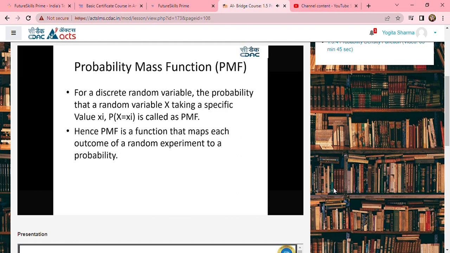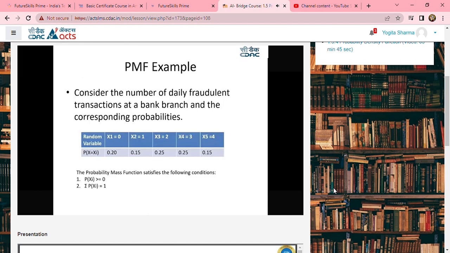To have a better understanding of the probability mass function, let us look at one particular example. Let us assume that a bank is looking for fraudulent transactions and the corresponding probabilities are given here. In this table, the random variable is the number of times fraudulent transactions have taken place. If there is no fraudulent transaction, then the probability of occurrence is 20%. One fraudulent transaction, the probability is around 15%.